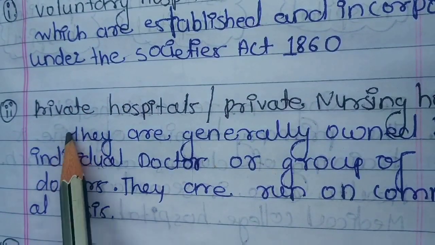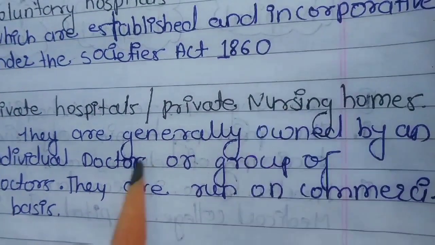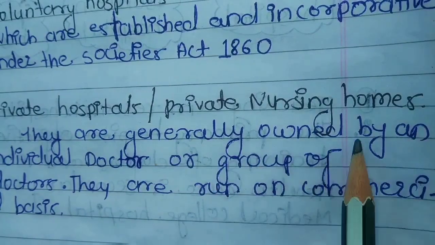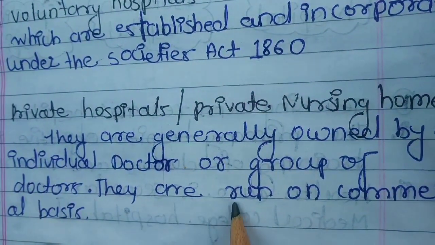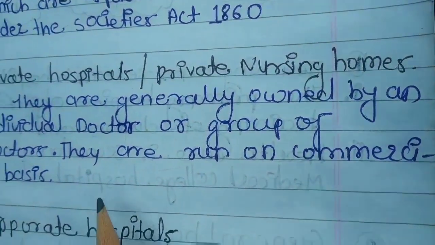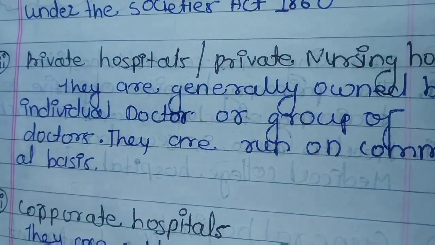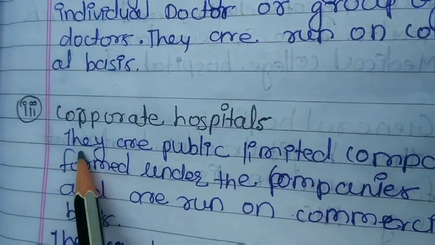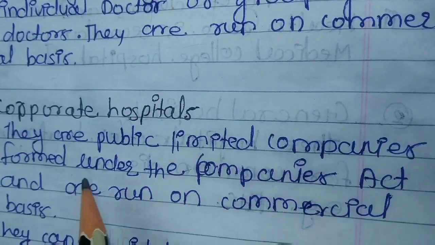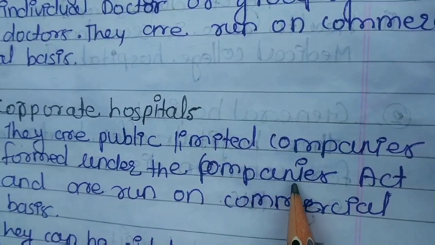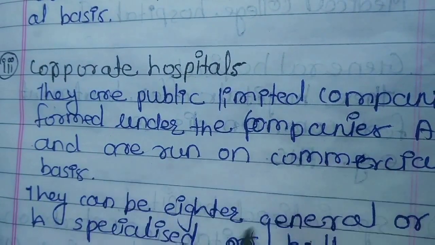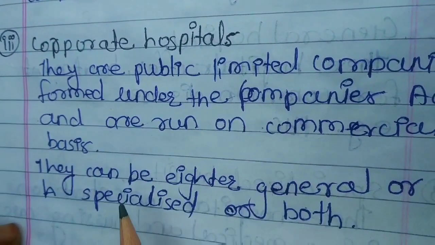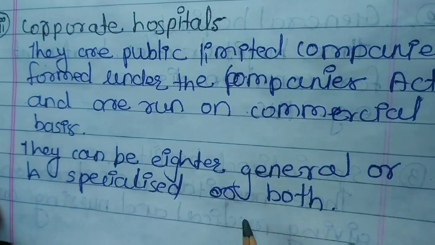Second type of non-governmental hospital is private hospitals or private nursing homes. They are generally owned by an individual doctor or group of doctors. They are run on a commercial basis. The third type is corporate hospitals. They are public limited companies formed under the Companies Act and are run on a commercial basis. They can be either general or specialized or both.